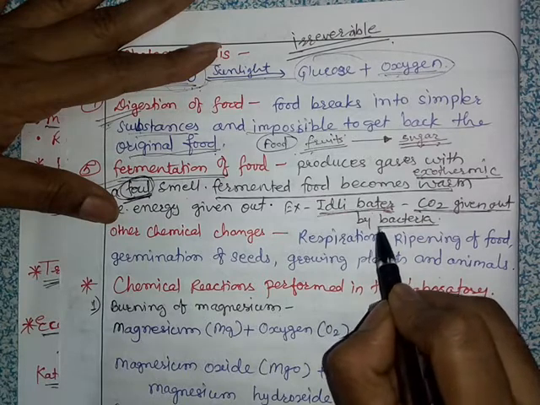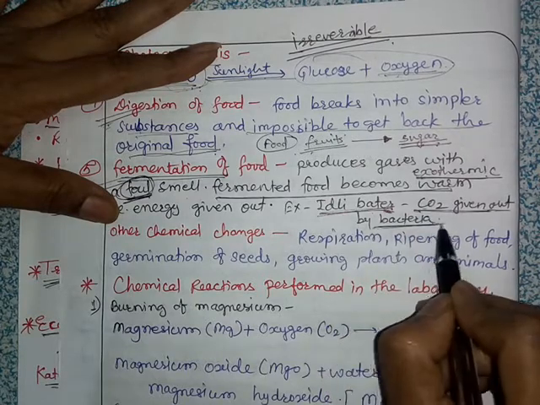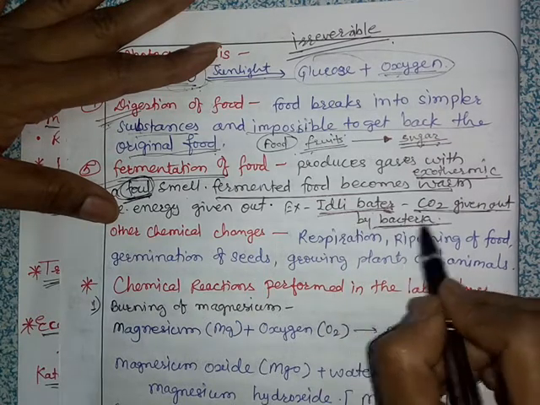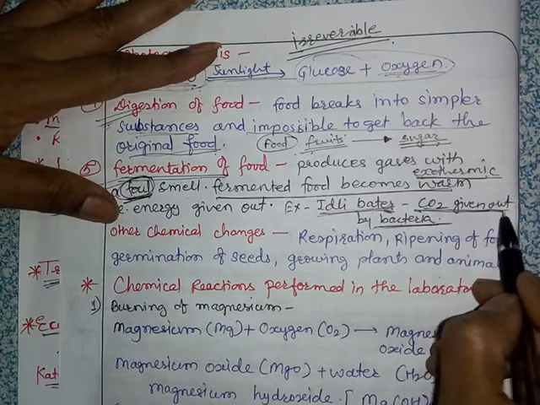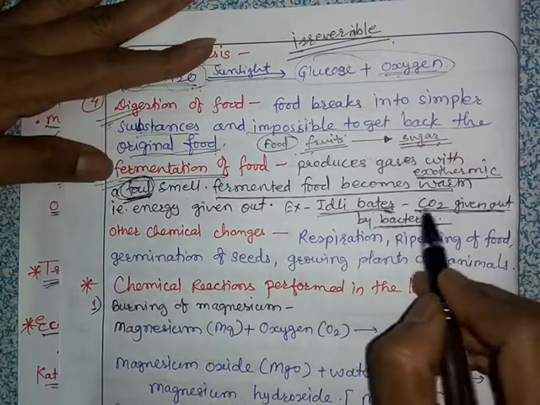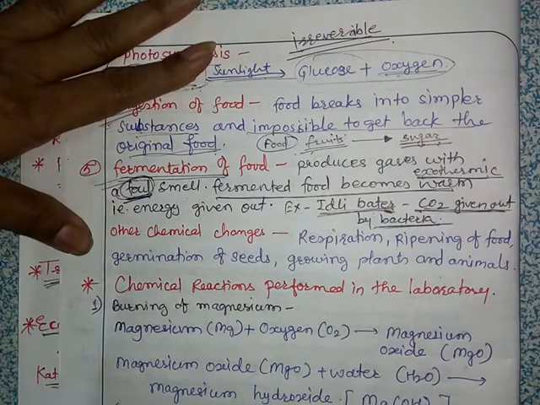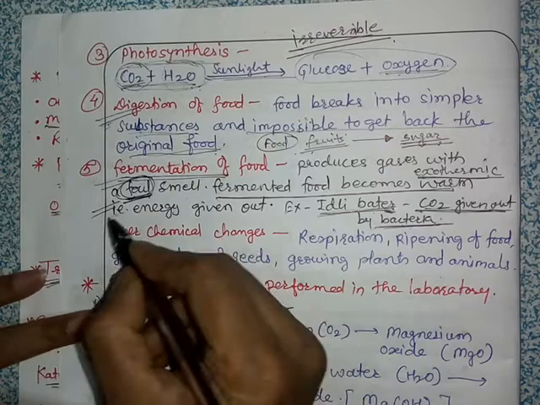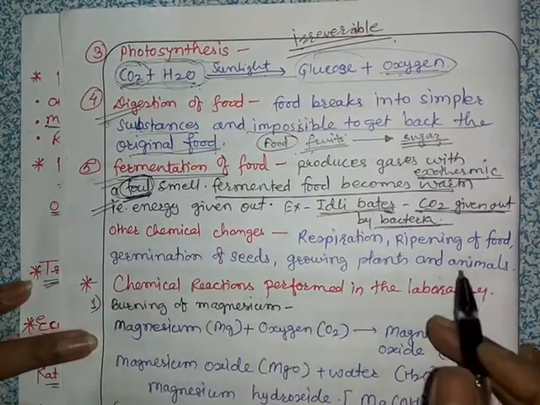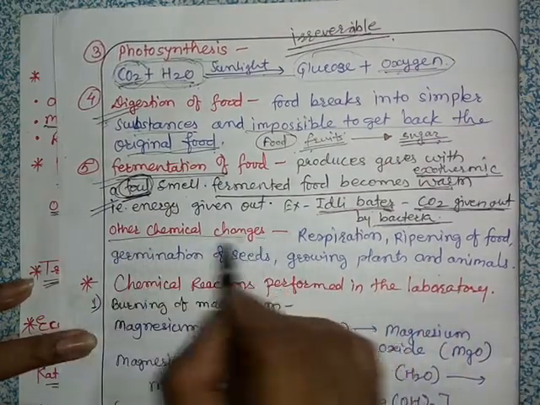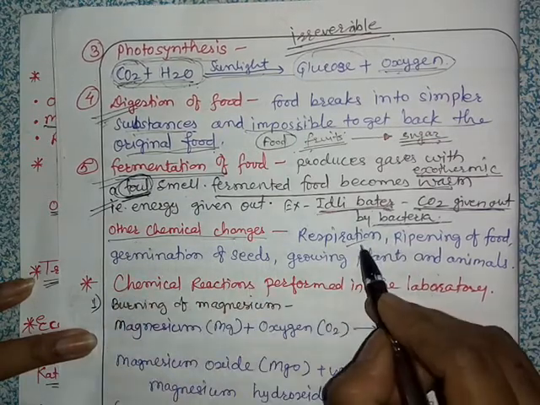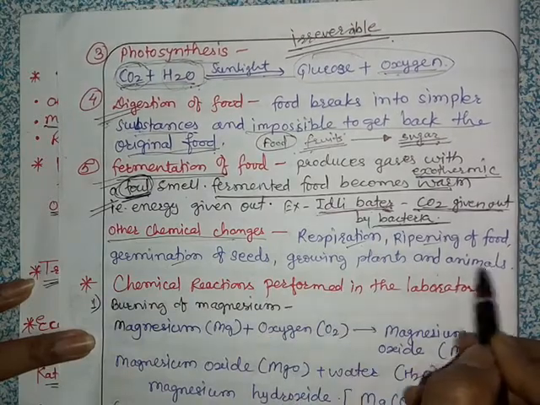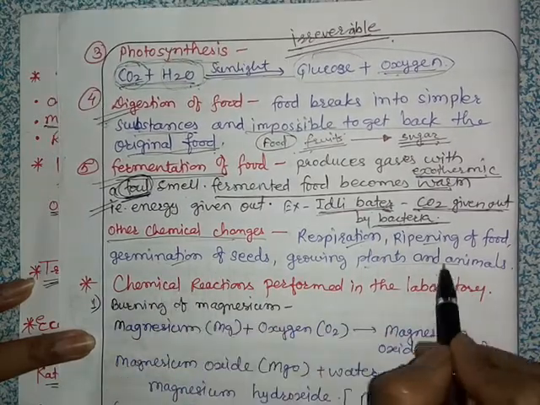When these bacteria respire and grow in the idli batter, they multiply, and during this process carbon dioxide is given out, and that's why the idli batter becomes fluffy because of this fermentation. So this is a very important change, a desirable change. Other chemical changes are also there, like respiration in plants and animals, ripening of food, germination of seeds, and growing plants and animals. These all are chemical changes.